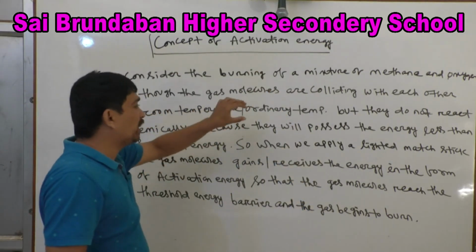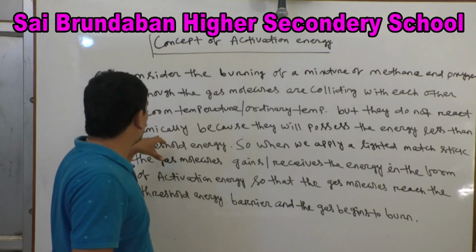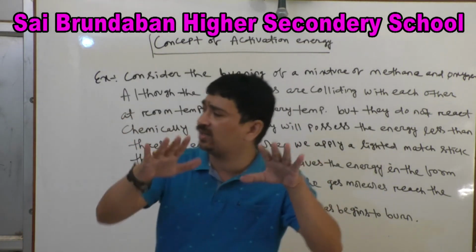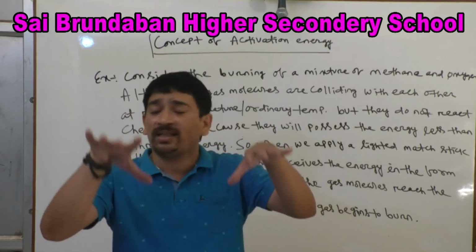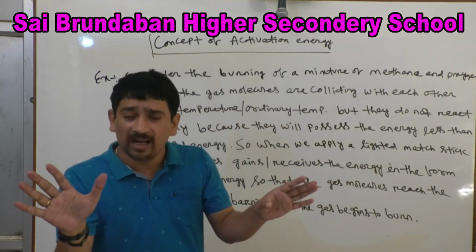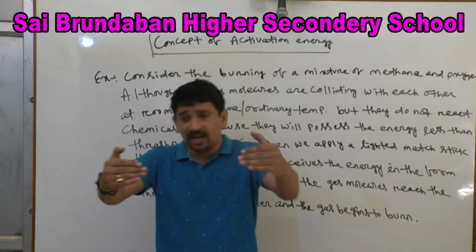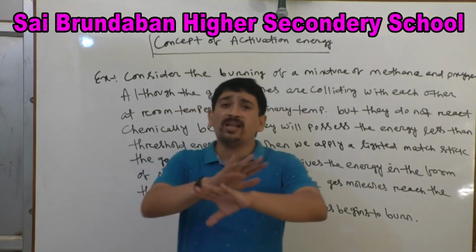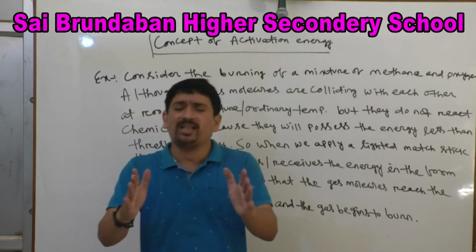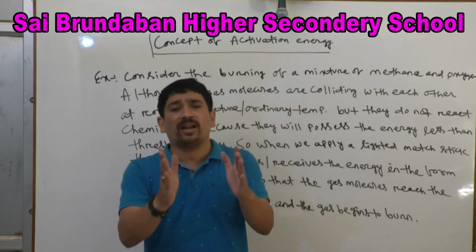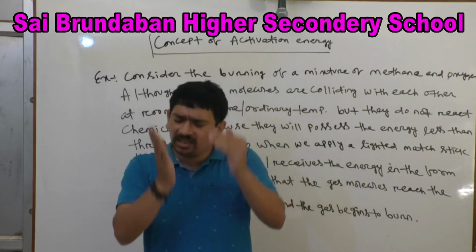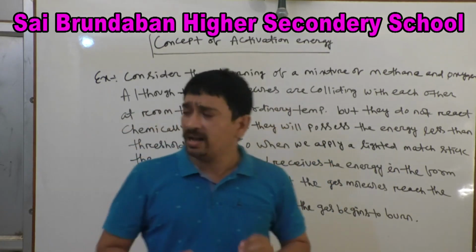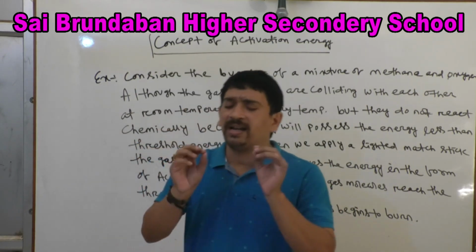So when the gas molecules possess energy less than threshold energy, they will not react chemically. When the gas molecules attain the activation energy, they will attain the threshold energy barrier, so that they will give rise to product. Otherwise, they will not give rise to product. In order to reach the threshold energy barrier, the gas molecule must receive or gain some amount of extra energy. That energy is activation energy. How will they get this extra energy? We have a lighter matchstick.